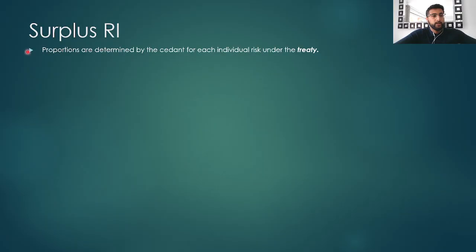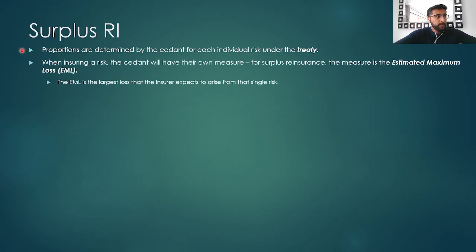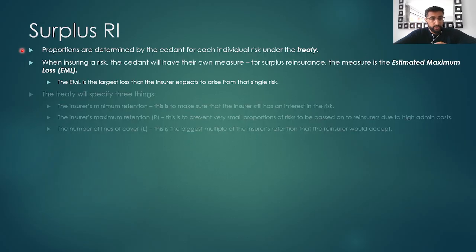Surplus reinsurance is where the proportions are determined by the cedent for each individual risk under the treaty. Now, when issuing a risk, the cedent will have their own measure. The surplus reinsurance measure here is the estimated maximum loss. The EML is the largest loss that the insurer expects to arise from that single risk.